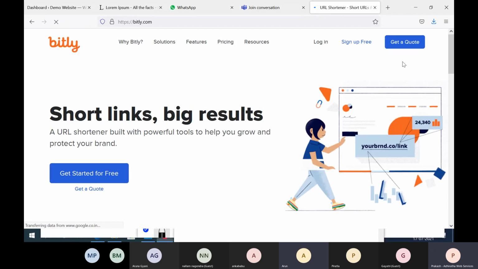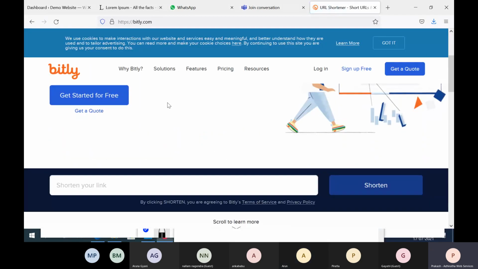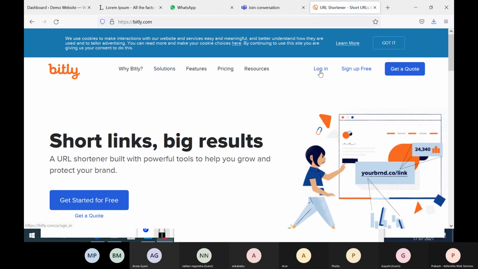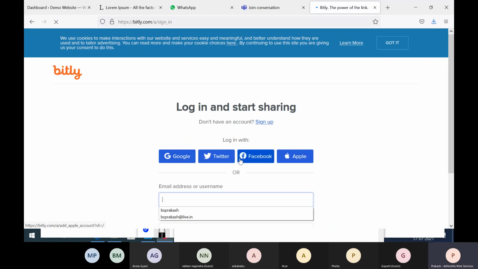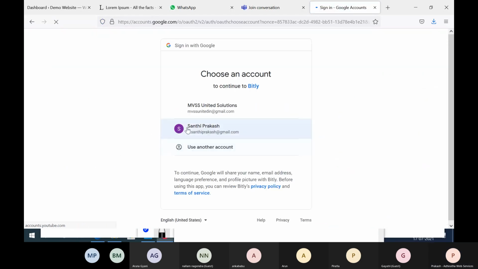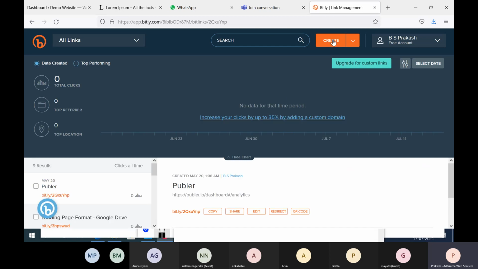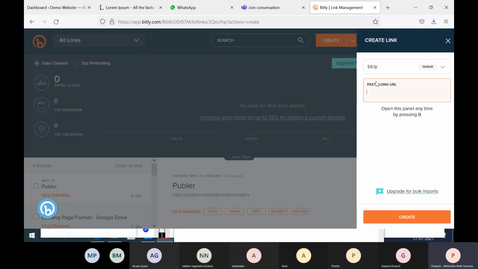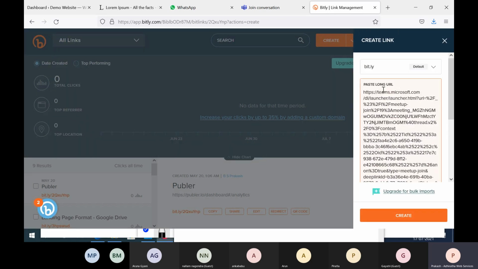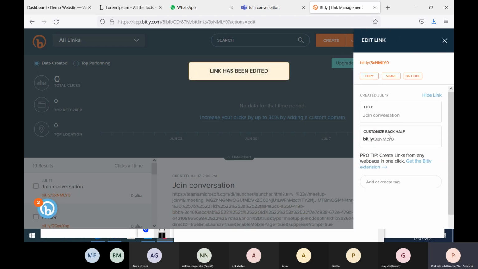This is a popular website for shortening links. This company also provides it. Now, if I want to create a shortened link, I can click on create and paste that lengthier URL. Immediately it will create one shortened URL here.